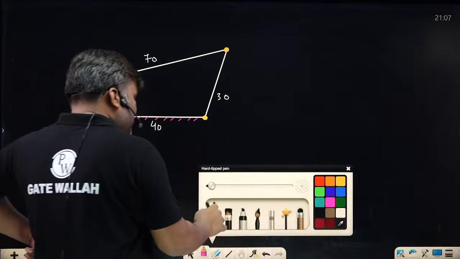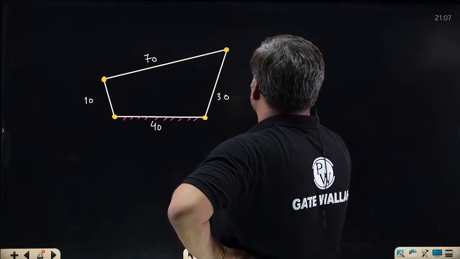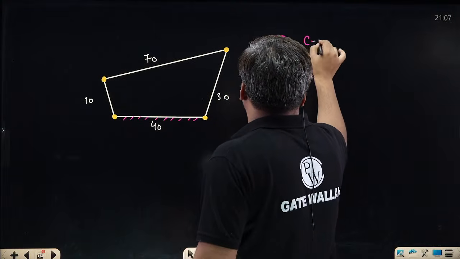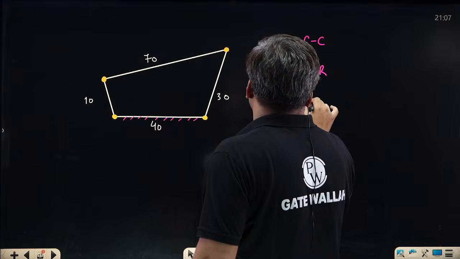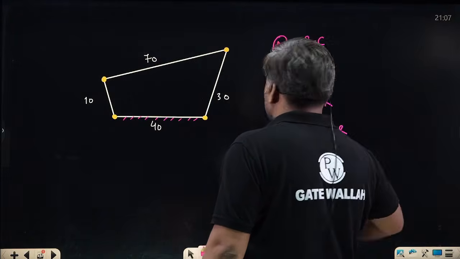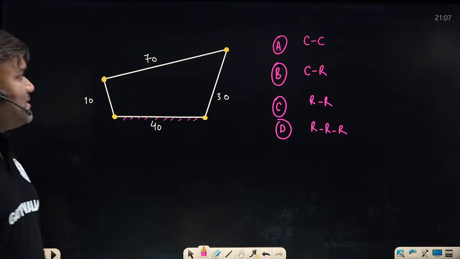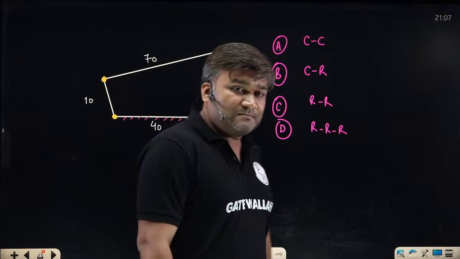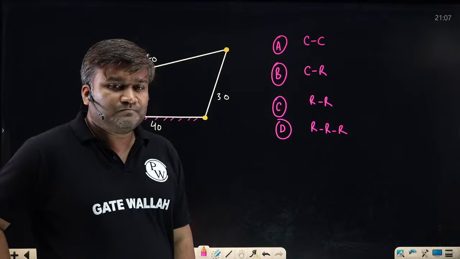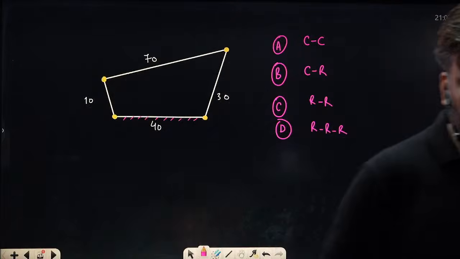again, can you repeat the question? What is the nature of the mechanism? Option A, B, C, D. Whether it is crank rocker, rocker, or triple rocker. Which kind of mechanism is this, beta? Tell me what is the answer? Correct answer. Tell me.